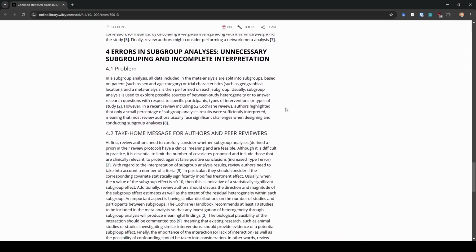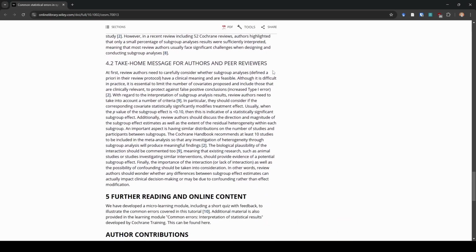Last but not least is the errors in subgroup analysis. Okay, so they talk about unnecessary subgrouping and incomplete interpretation. I'm not going to dwell on this too long because this is something I could rant about for like 50 years, right? So long story short, what they're saying here is we need to make sure that we are being intentional about our subgroup analyses, and that when we are explaining the outcomes of these subgroup analyses, that we are fully interpreting them and not overgeneralizing them. At least that was my big time takeaway from reading this.